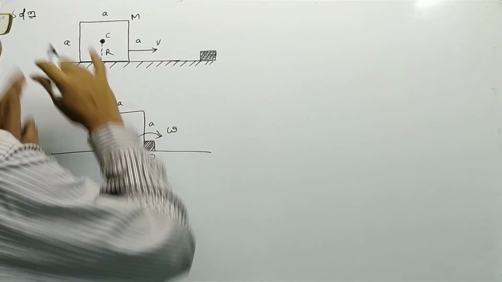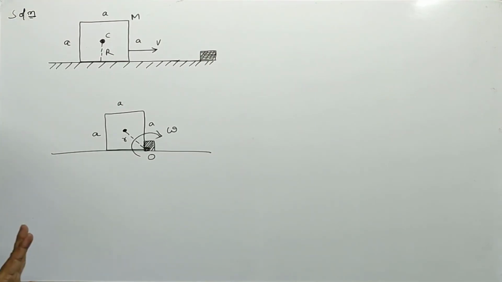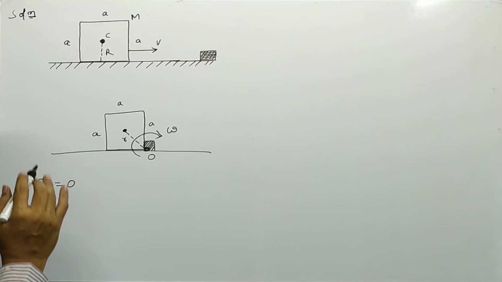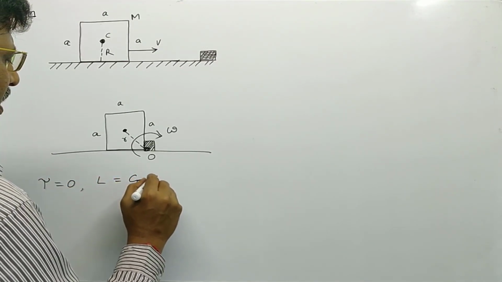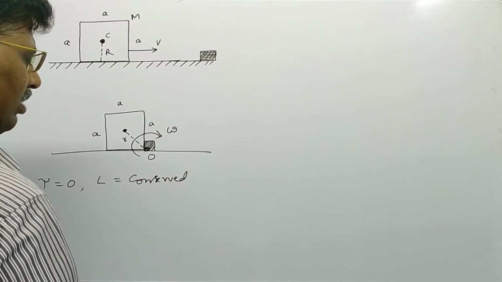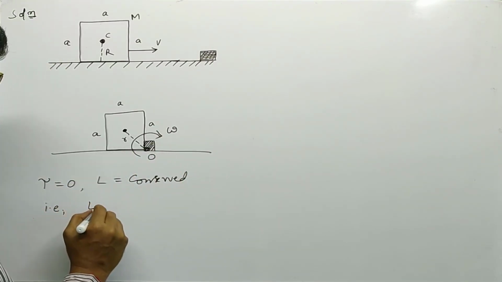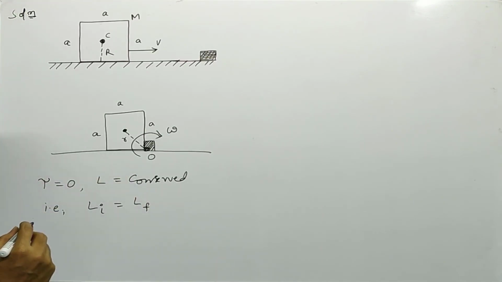In this case, there is no external torque acting on the body, that is, external torque is equal to 0. Whenever external torque is equal to 0, angular momentum is conserved. That is, initial angular momentum is equal to final angular momentum.